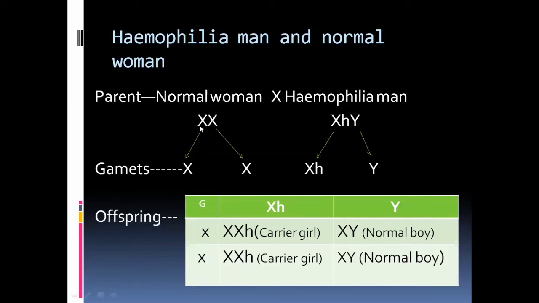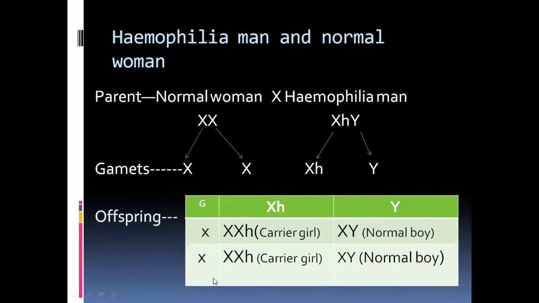Here the normal woman is XX chromosome, hemophilia man is XHY chromosome. The gametes are X and X, and for hemophilia they show XH and Y chromosomes.